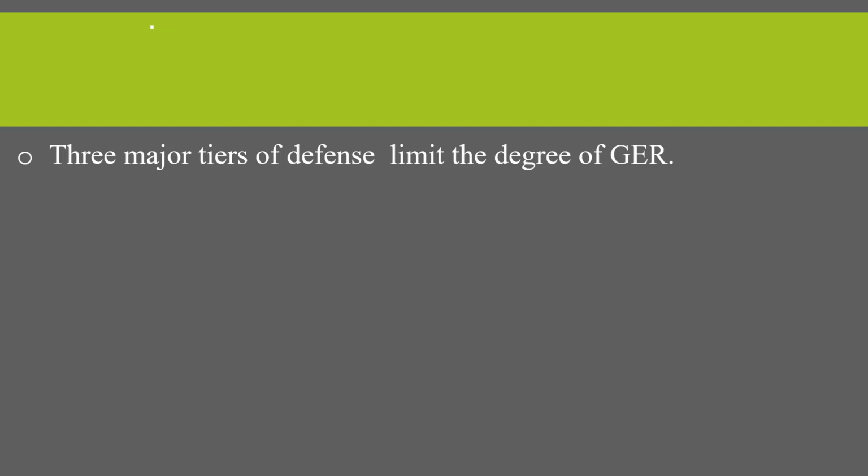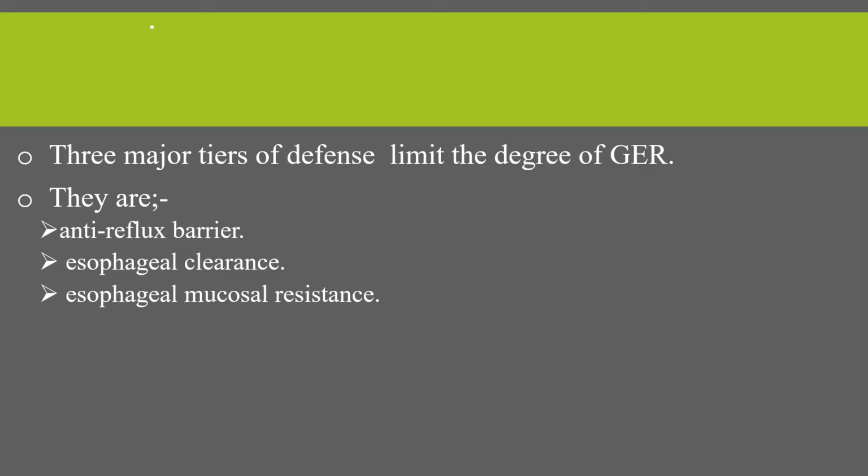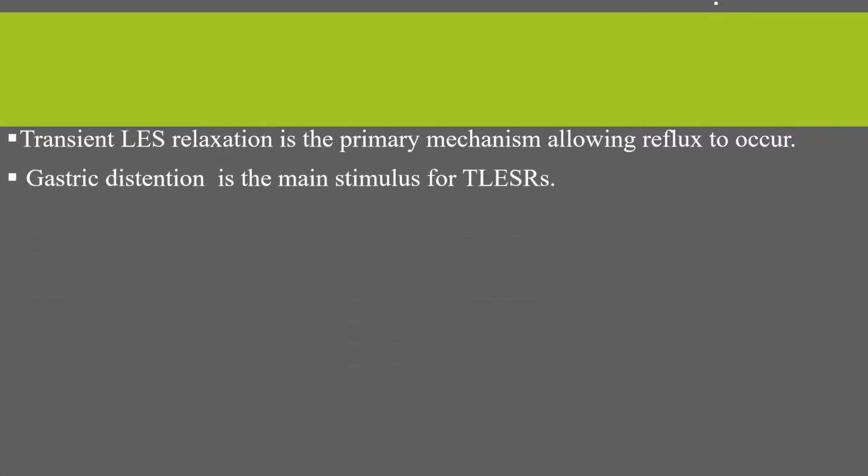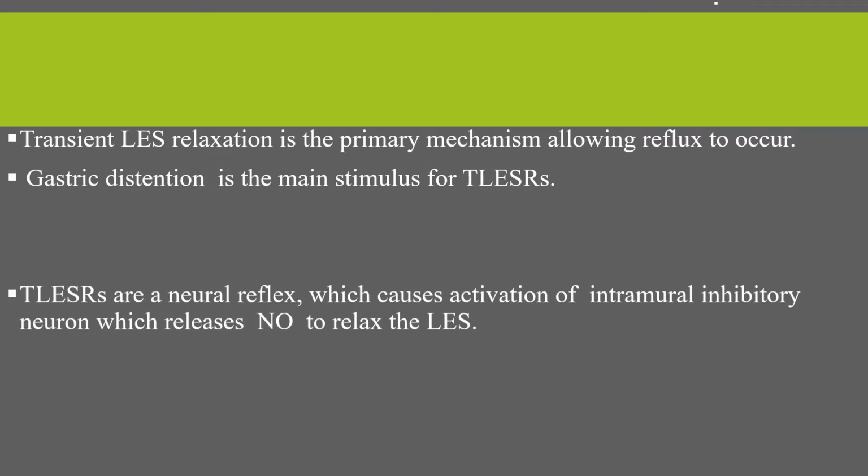There are three major tiers of defense which limit the degree of gastroesophageal reflux. This includes the anti-reflux barrier, esophageal clearance, and esophageal mucosal resistance. Transient lower esophageal sphincter relaxation is the primary mechanism allowing reflux to occur, and gastric distension is the main stimulus for this transient lower esophageal sphincter relaxation.